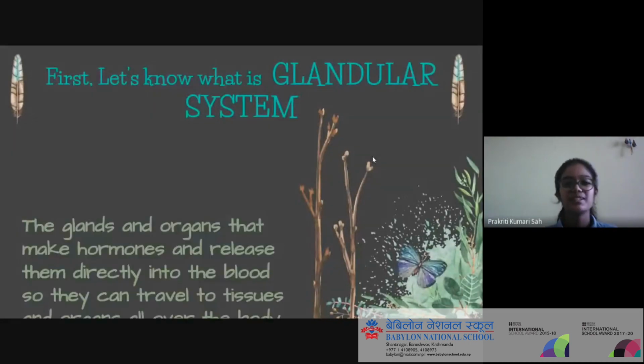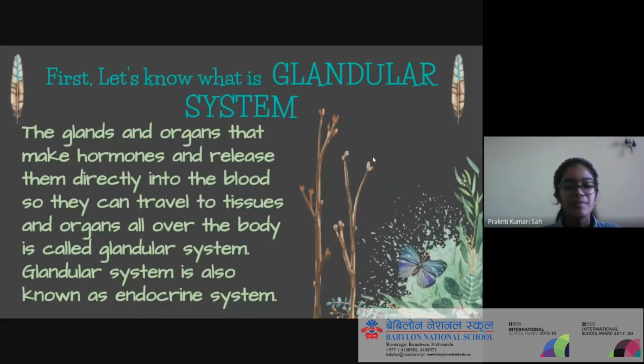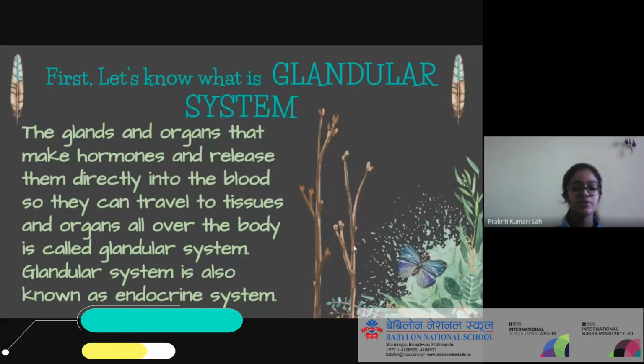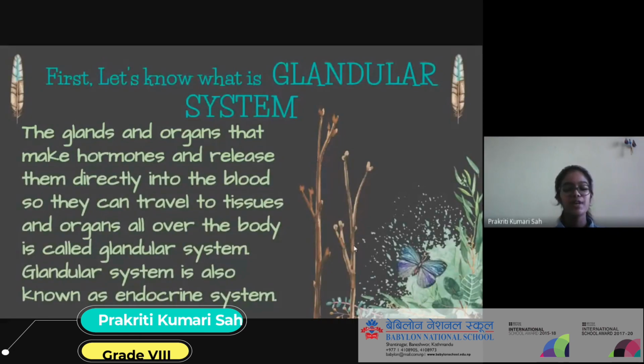So first, let's know what the glandular system is. The glandular system is one of the systems of our body which produces hormones. Hormones are chemical messengers, and they spread all over our body so that they can perform some specific task which they are targeted for. The glandular system is also known as the endocrine system. Now don't get confused on this point. The endocrine system is just another name for the glandular system. Don't think that the endocrine system is the endocrine glands.